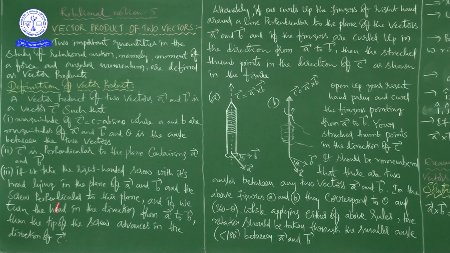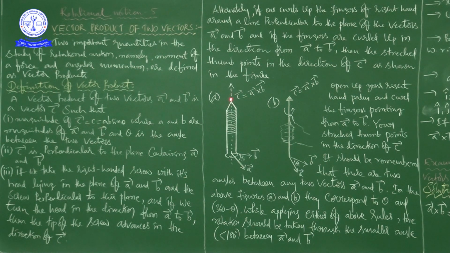I'll repeat once again. Here he is talking about the direction of the resultant vector of two vectors when we do the vector product method. See here, if we take a right handed screw with its head lying in the plane of A bar and B bar, and the screw perpendicular to this plane, and if we turn the head in the direction from A bar to B bar, then the tip of the screw advances in the direction of C bar, right?